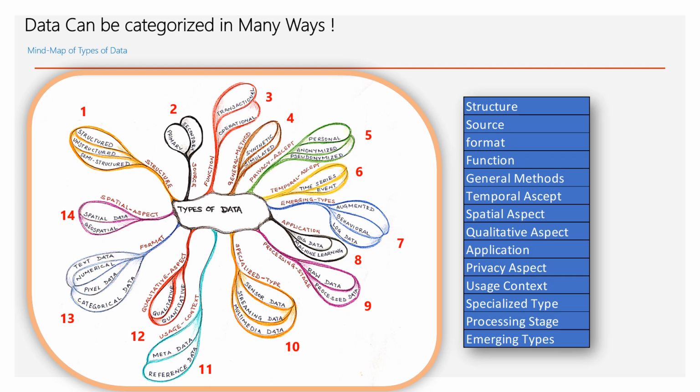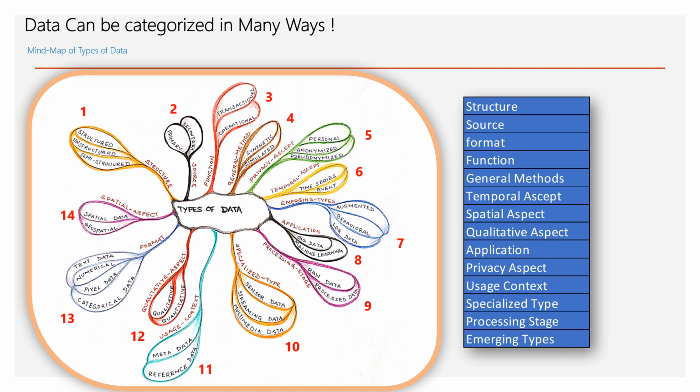The privacy aspects, which is number five, we can have personalized, anonymized data, and pseudo-anonymized data. Temporal aspects, we can have time series data and event data. We'll see each of these with examples.